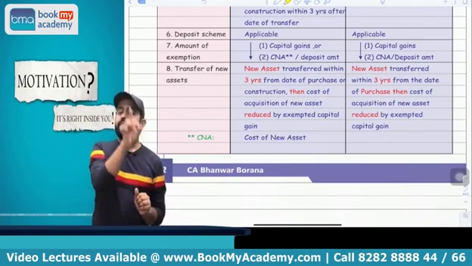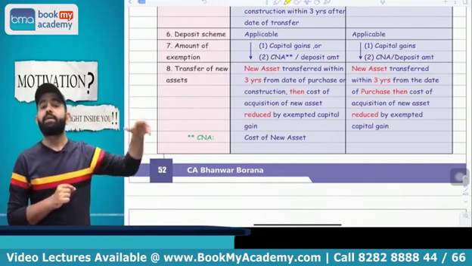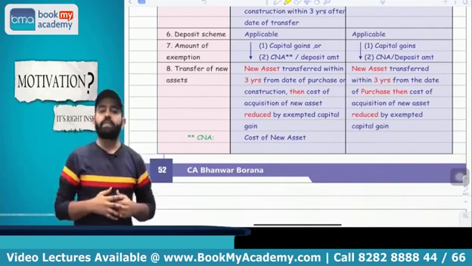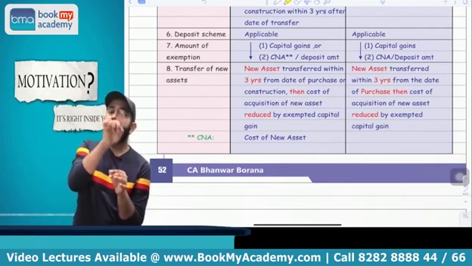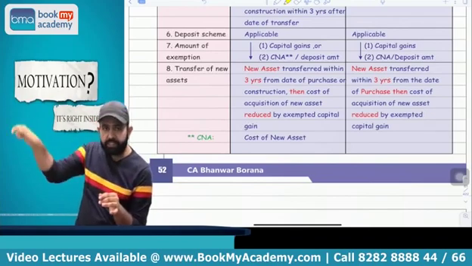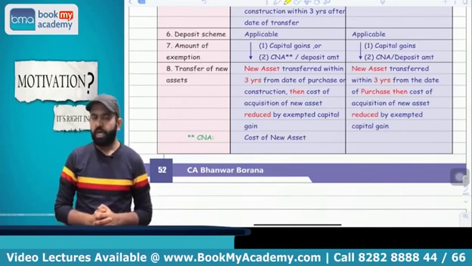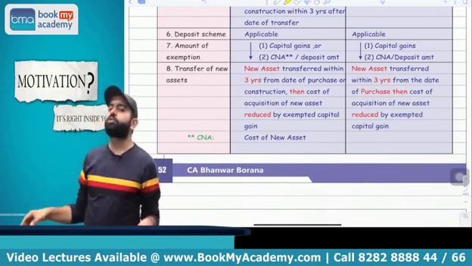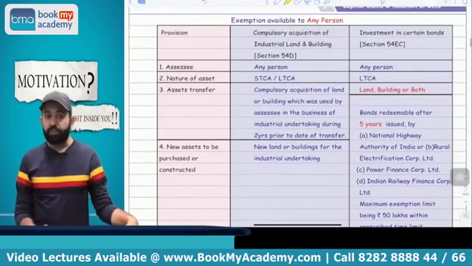Suppose the asset is transferred within 3 years, then whenever you calculate the capital gain on the new asset, how will you calculate it? First take the full value of consideration minus transfer expense, minus cost of acquisition. Whatever exemption you claimed earlier will be reduced from the cost of acquisition of that new house property. You got my point or not? Yes. So this is section 54.